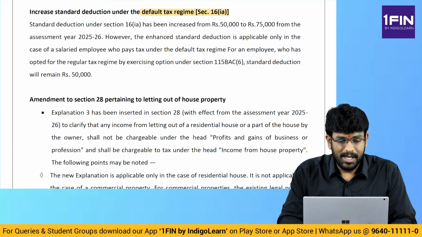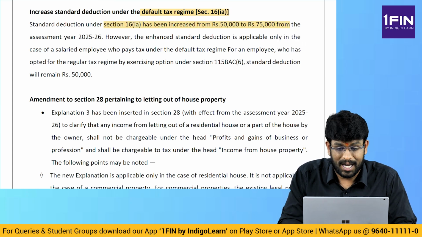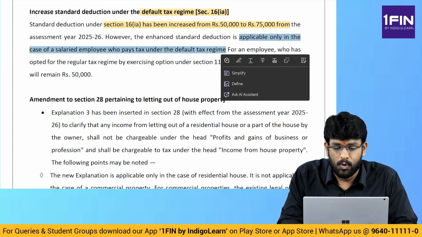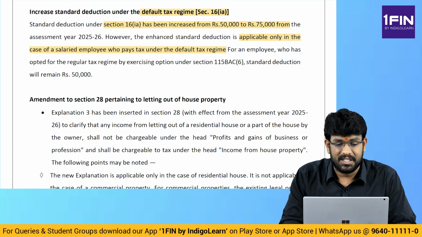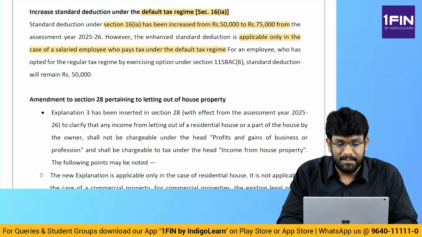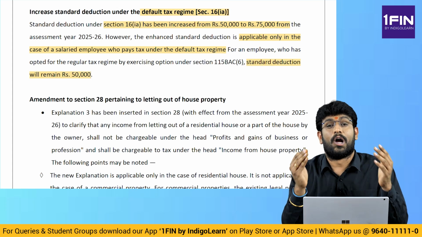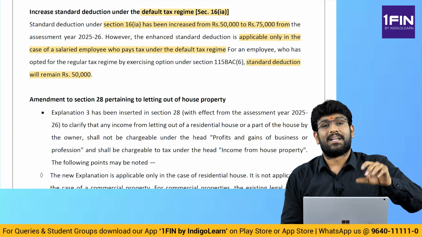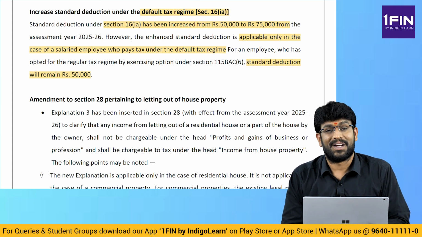See now. Standard deduction under 16(1) has been increased from 50,000 to 75,000. However, the enhanced deduction is applicable only in case of a salaried employee who pays tax under the default tax regime. For an employee who has opted for the regular tax regime by exercising the option under 115BAC(6), that means he has shifted out of the default tax regime, standard deduction will remain 50,000 only. That means 75,000 will not apply. 75,000 standard deduction will come only and only if a person is paying tax under the default tax regime. Very interesting amendment, friends. Next point.